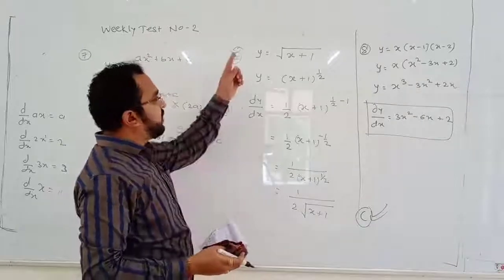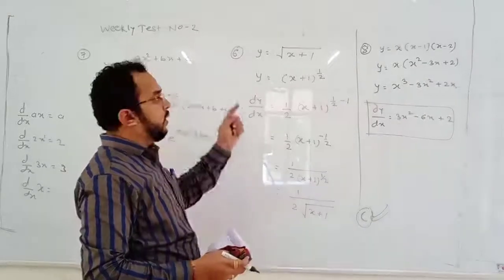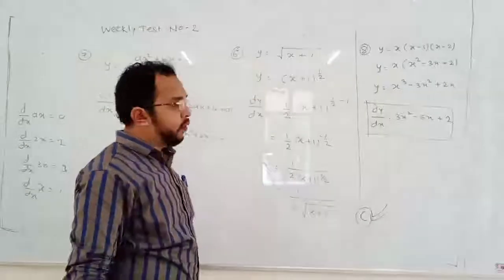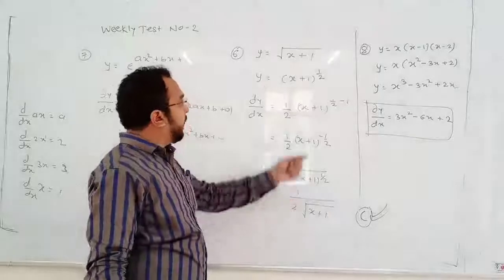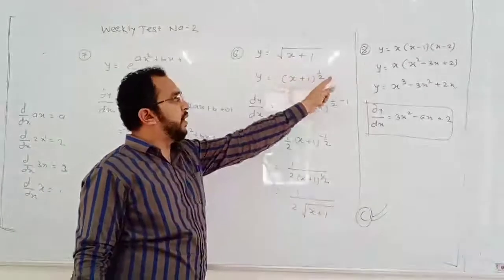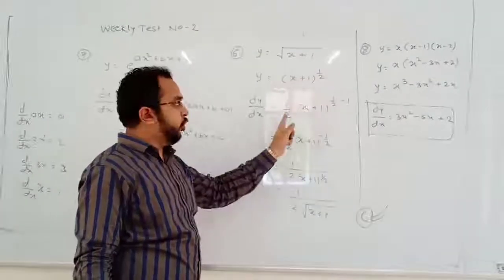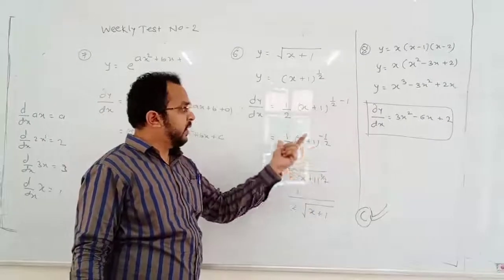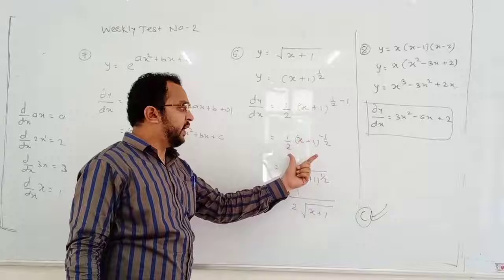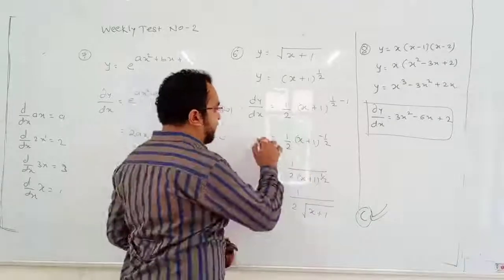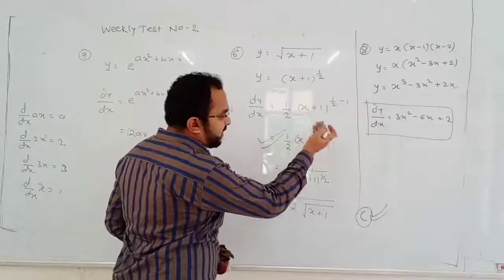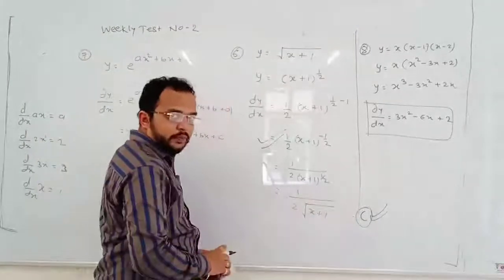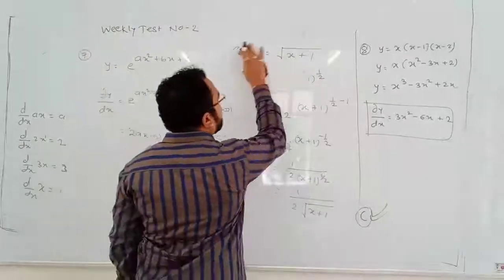Okay. Did you understand question number 6? There is noise, so I have given the answers. Once the noise stops, I will explain. I have explained 6 to you. Root of x plus 1 means power half. Half comes to the numerator. Take the power in the numerator and reduce the power by 1. Half minus 1 is minus half. Here the differentiation is finished. Giving the answer here is also fine. This answer is also correct. When this minus half comes to the numerator, it will become plus, and something to the power half means square root. Okay. So this is question number 6.